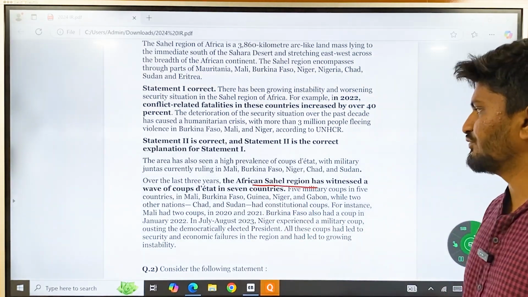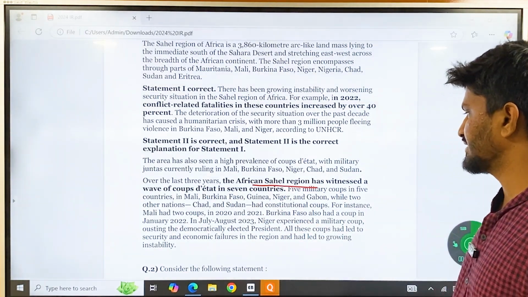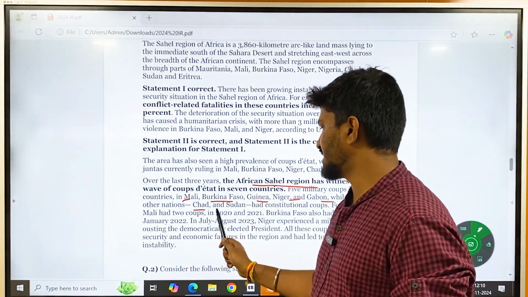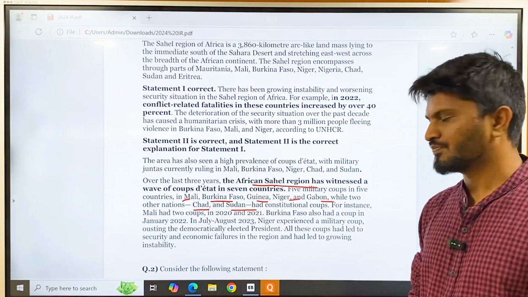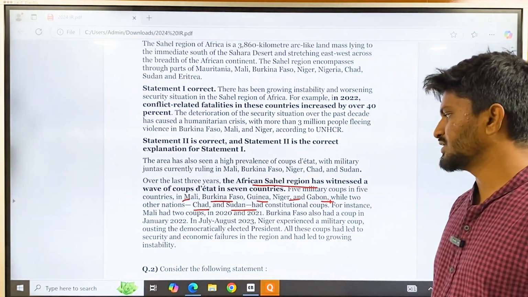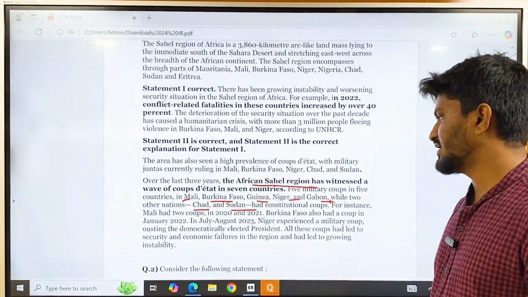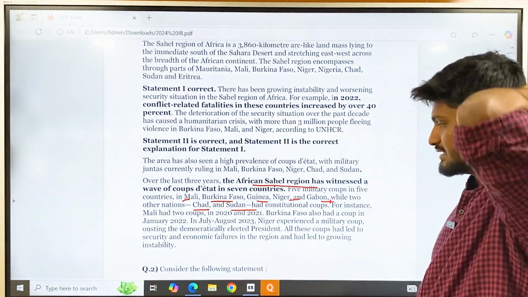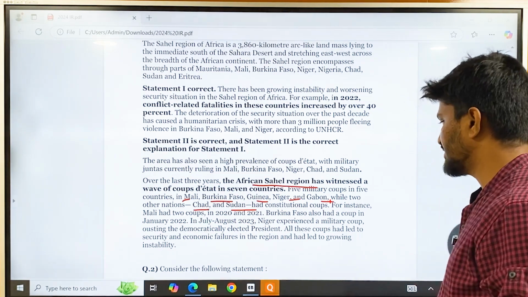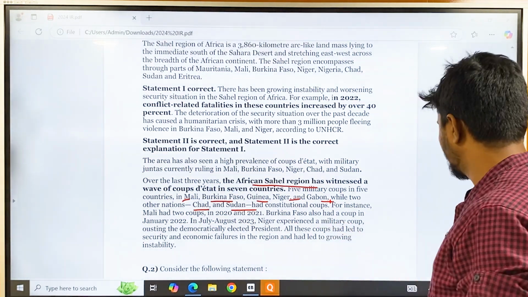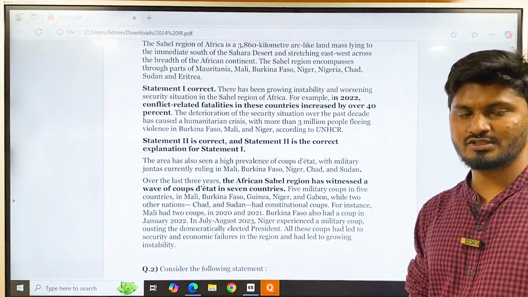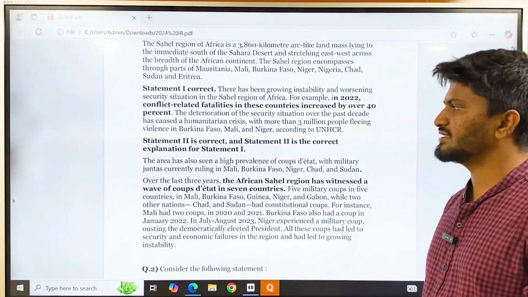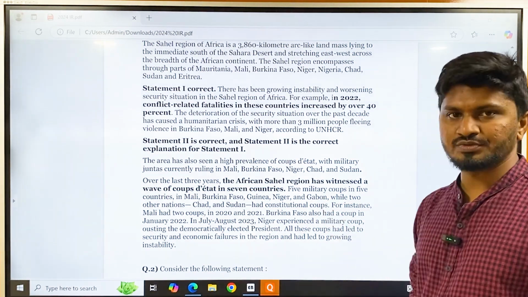The African Sahel region has witnessed a wave of coups in 7 countries: Mali, Burkina Faso, Guinea, Niger, Gabon, while 2 other nations, Chad and Sudan, had constitutional coups recently. For instance, Mali had 2 coups in 2020-2021. Burkina Faso also had a coup in 2022. In July-August 2023, Niger, which is different from Nigeria, experienced a military coup. So the answer here is A, both 1 and 2 are correct. It is going through certain crisis, with conflict related fatalities in these countries, and the conflict here is military coups.